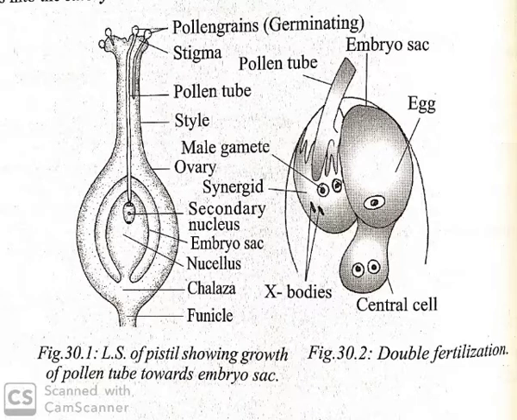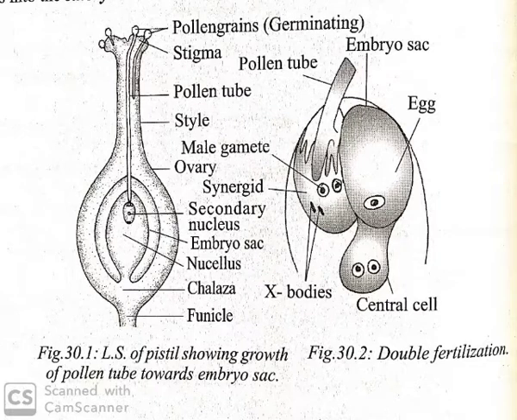First one is germination of pollen grain. The pollen grains are deposited on the stigma through pollination. So you know what is meant by pollination: the transfer of pollen grain onto the stigma. The pollen grain germinates on the stigma by absorbing the stigmatic fluid. After the germination of the pollen grain, it grows the pollen tube.